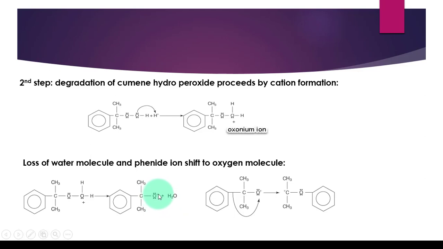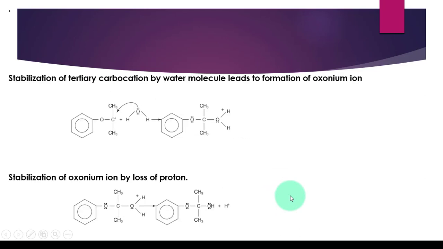Now this oxygen is positively charged, and it would get stabilized by the shifting of phenide ion. Phenide ion is actually a phenyl ring with an electron pair that is ready to form a new bond. So a tertiary carbocation is formed. The tertiary carbocation will get stabilized by attack of a water molecule, and again another oxonium ion is formed, and this oxonium ion will get stabilized by loss of proton.